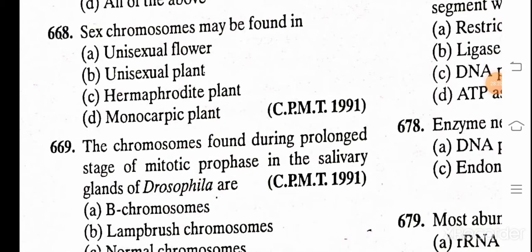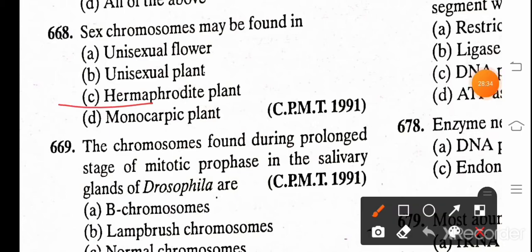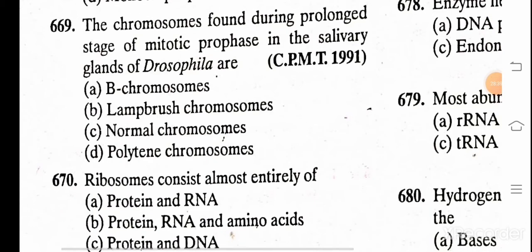Sex chromosomes may be found in unisexual flower, unisexual plant, hermaphrodite plant or monocarpic plant. And the correct answer is C. Hermaphrodite plant.